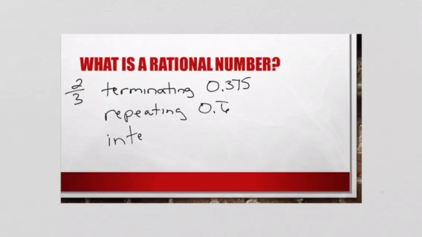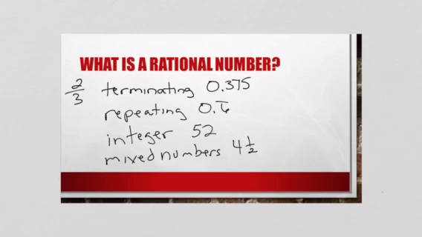Any integer is a rational number. So if we have something like, oh, I don't know, 52, that's a rational number. Okay, what about some mixed numbers, such as 4 1/2? That is a rational number because you can make it into an improper fraction. Anything that can be expressed as a fraction is rational.